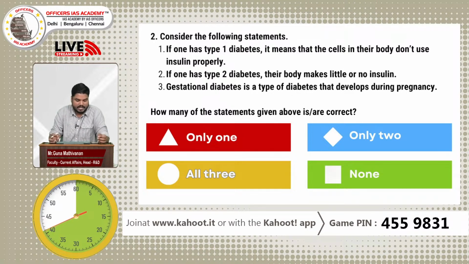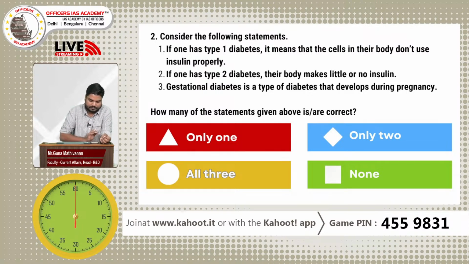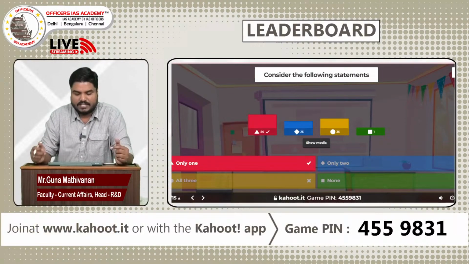The question is regarding diabetes. India is becoming the diabetes capital of the world. So why is there a rise in diabetes? But that is not the question here. Here the question is about the types of diabetes. Last 10 more seconds. Yes, we have the last 3 more seconds. Yes, time up. So the first statement and second statement were actually reversed.